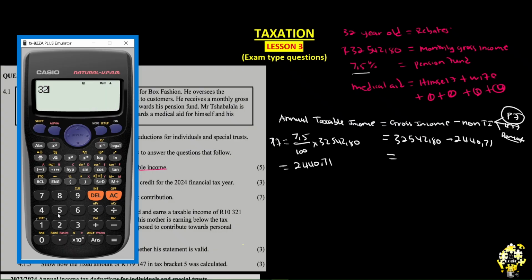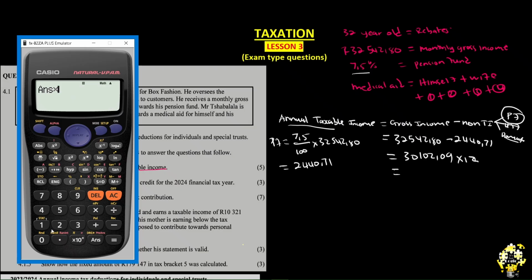So we say 32,542.80 when you subtract 2,440.71. What you get is an answer. So you get 30,102.09. Remember, this is the monthly taxable income. We need an annual taxable income. What do we therefore do? We multiply it by 12.